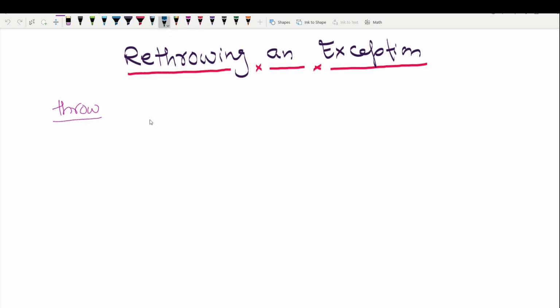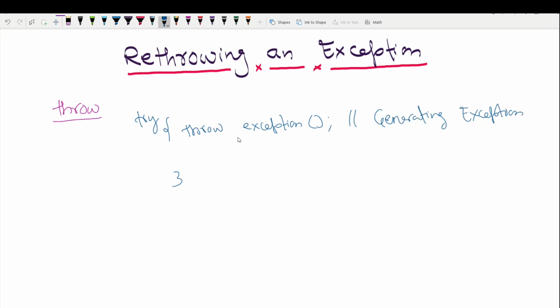To understand this, I will just take an example. Suppose you have a try block and you are throwing some exception from here. Throw exception. So basically you are generating an exception here, and the exception that you are throwing is an instance of the standard library class exception. Then you have to catch this exception, and you can do so by using this statement, exception, right?